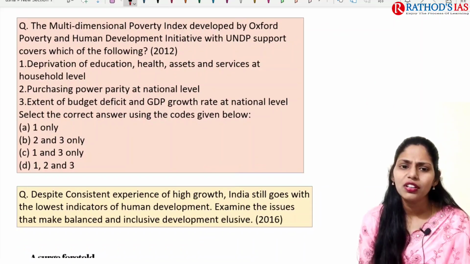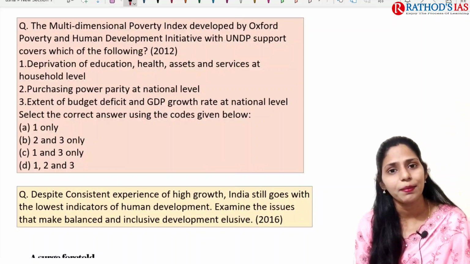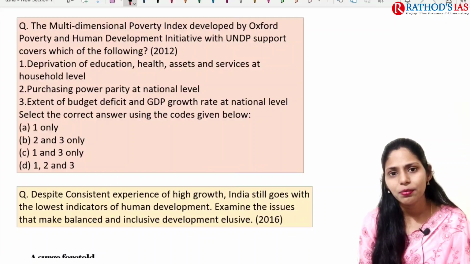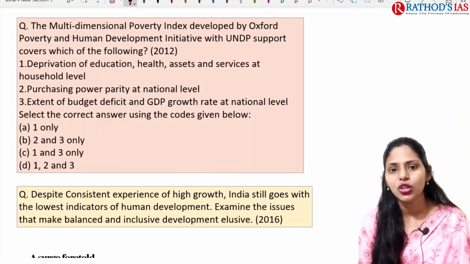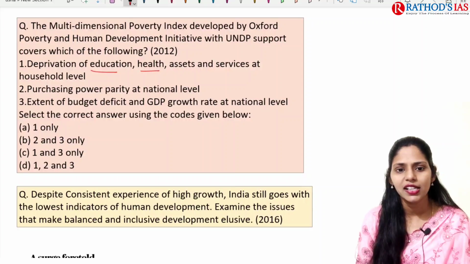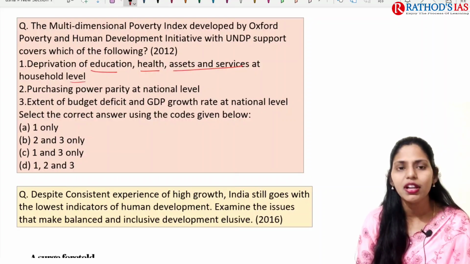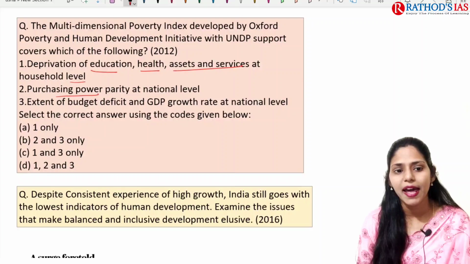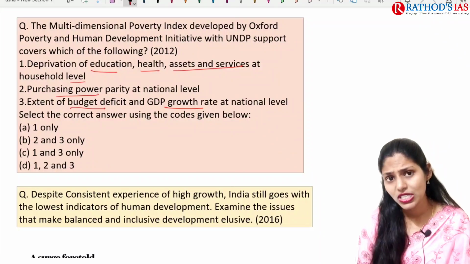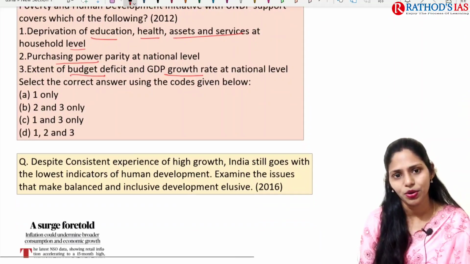I want to give you one homework, students. This question already appeared in 2012. The multidimensional poverty index developed by the Oxford Poverty and Human Development Initiative with UNDP support covers which of the following? First, deprivation of education. Second, health, assets and services at household level. Next, purchasing power parity and extent of budget deficit and GDP growth at national level. Please let me know the correct answer in the comment box.